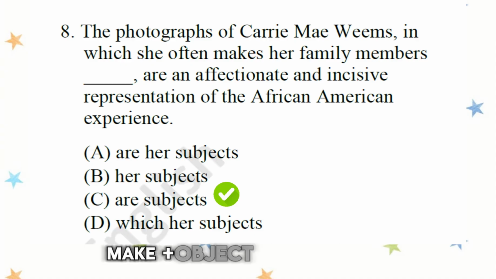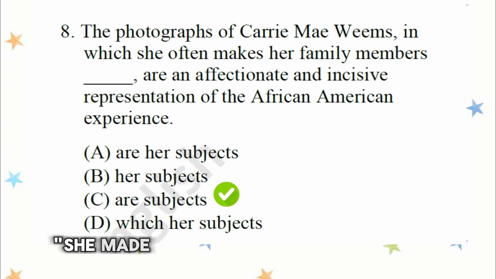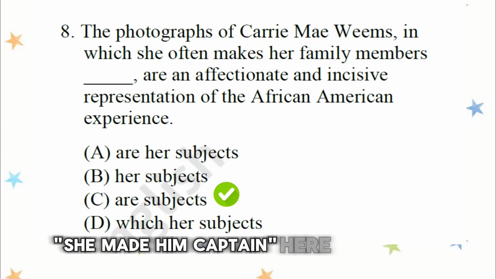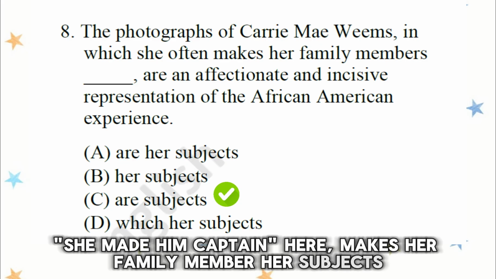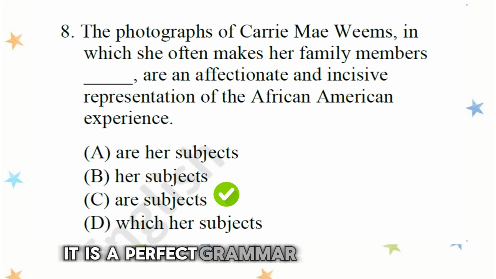The verb make follows this pattern: make plus object plus complement. For example, she made him captain. Here, she makes her family members her subjects. It is perfect grammar.